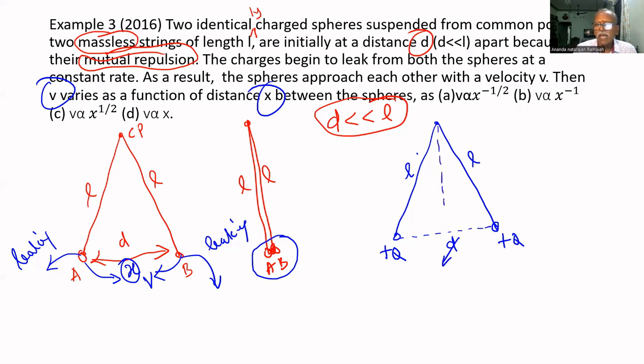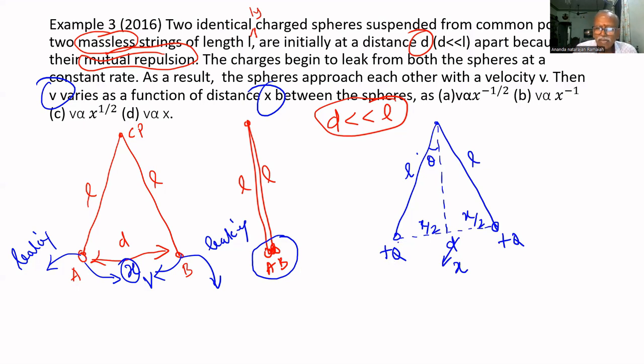Therefore, the angle is 2 theta. This is theta, with the vertical only we have to tell. The angle is theta, so they start approaching each other. That's why we will replace D by x. Therefore, this is x by 2, this is also x by 2, and this is L.